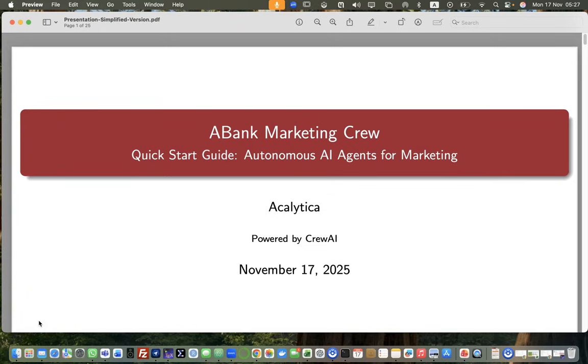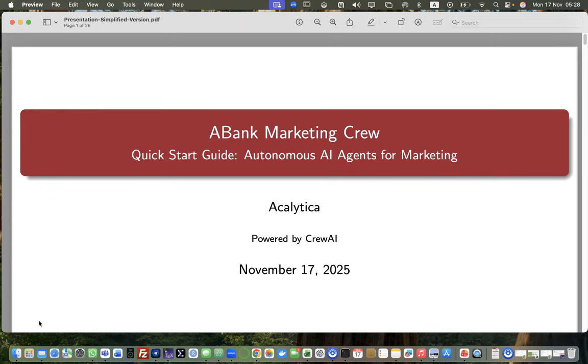Today, we're going to be looking at how we can actually use autonomous AI agents for marketing. This is just an illustrative example where we're going to show how we can use two agents. Initially, I had like 6 agents, but I simplified it to two for illustrative purposes so that at least you can see. So this is just a quick start guide that you can use to understand how autonomous agents work.